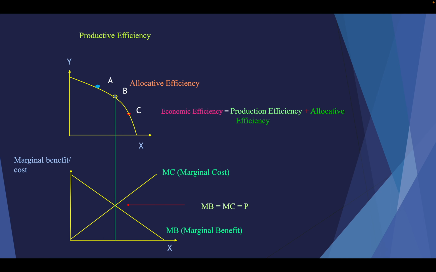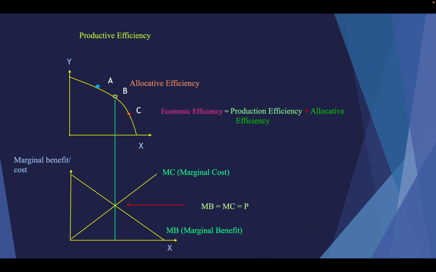Okay, at that time, you can see in the second diagram, marginal cost equals marginal benefit. Marginal is an important word, always, all the time in economics. Marginal means additional. Remember that when you have the word marginal, it means additional. Marginal cost is the cost you have when you increase by one additional unit. Marginal benefit is the benefit you can gain when you increase by one additional unit. Okay, that is marginal cost and marginal benefit.